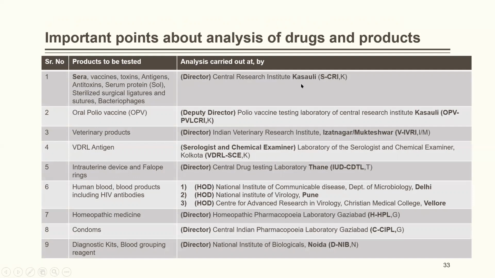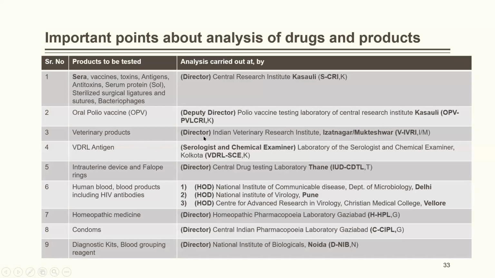That is, sera would be tested in Central Research Institute, Kasauli. Then oral polio vaccine, that is OPV, is tested by the Deputy Director, Polio Vaccine Testing Laboratory of Central Research Institute, Kasauli. It is given over there, PVLCRI, that is Polio Vaccine Testing Laboratory of Central Research Institute, Kasauli.